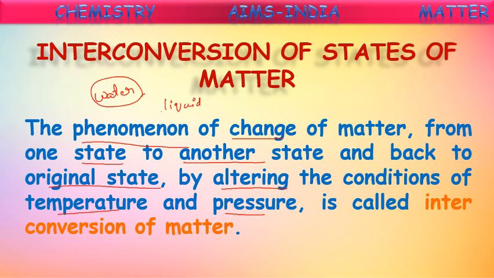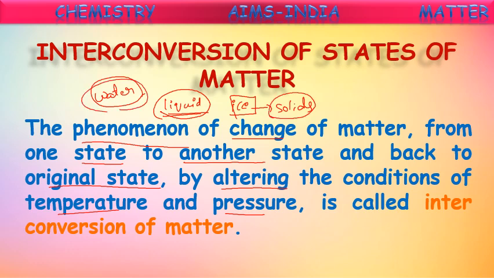Whereas if you keep that water bottle or glass of water in the deep fridge, then it converts into ice. So the state of matter is changing from liquid to solid. How is it changing? The liquid state is at room temperature. When we keep it in the refrigerator, this liquid state is converted into solid state.